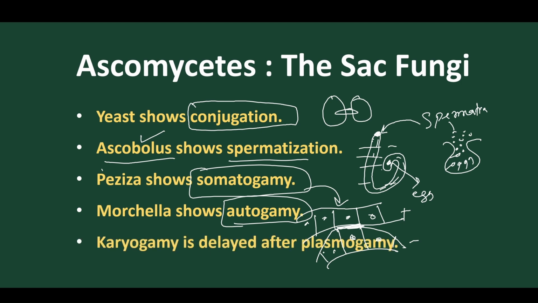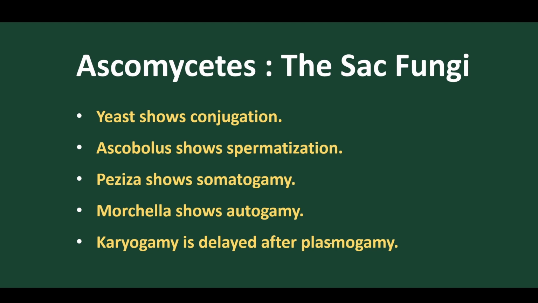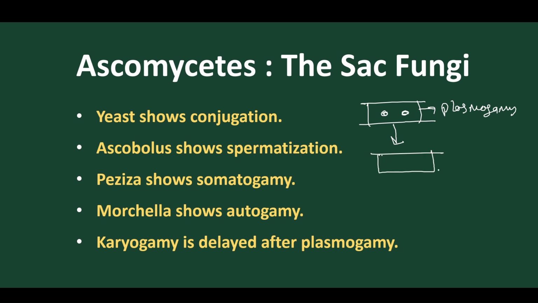But karyogamy is delayed after plasmogamy. In most cases, we find karyogamy is delayed. For example, suppose this is the union of protoplasm. So here plasmogamy is completed. After plasmogamy, we find two types of nuclei present, and there is no union of nuclei. So the nuclei are not united. When the nuclei are not united, this phase is called the dikaryotic phase.